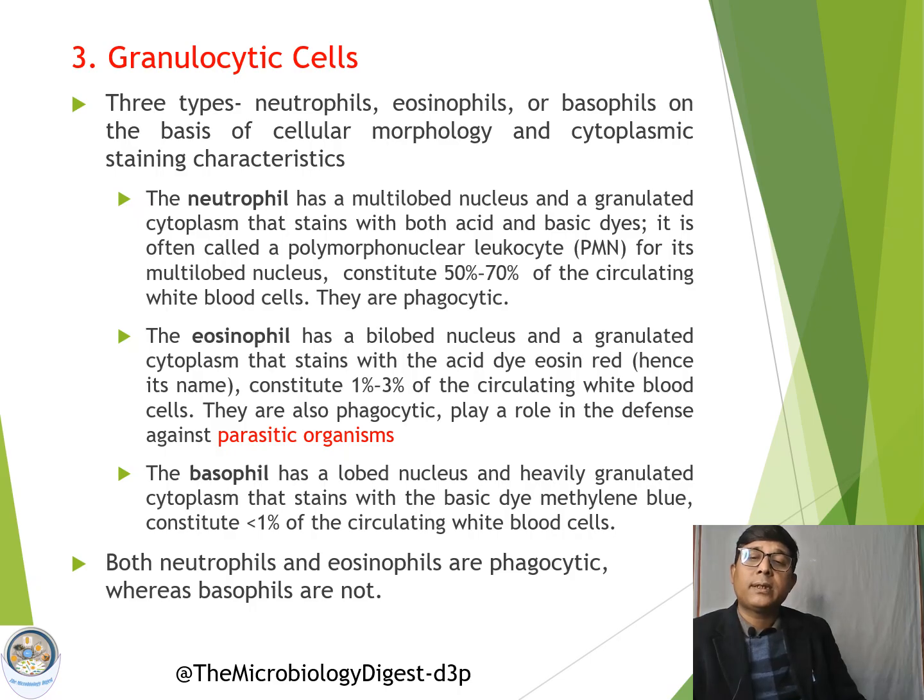So eosinophils serve a major function there. Then the third type is the basophil. They have a lobed nucleus and are heavily granulated. Here, neutrophils as well as eosinophils are phagocytic cells, whereas basophils are not phagocytic cells.